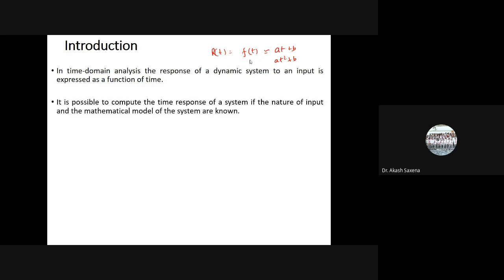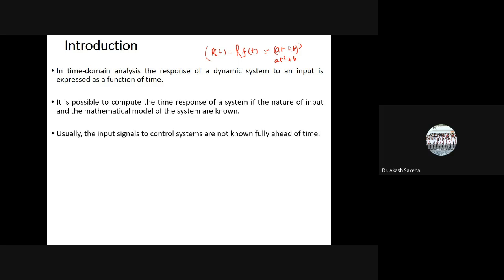So it is possible to compute the time response of a system if the nature of the input signal and the mathematical model of the system are known. Over here, what I am writing is the response of the system, f(t), with respect to a certain input. This input should be known to us, as well as the characteristic or mathematical model of this particular function.